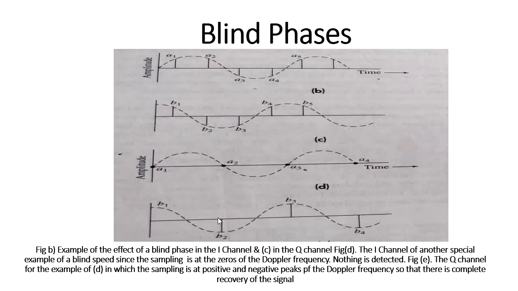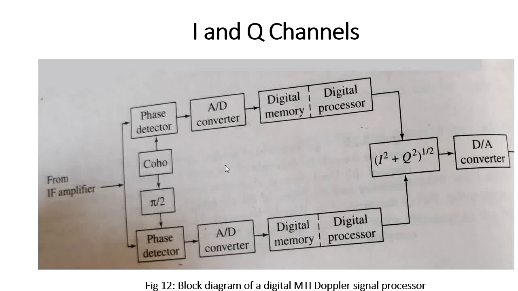So this concept we implemented in the digital MTI process. Even if the Doppler frequency component is deleted in the in-phase channel, I am fetching the Doppler frequency component in the quadrature phase component. If the Doppler frequency component is deleted in the quadrature phase, I am going to get it in the in-phase channel. So we introduce the concept of in-phase as well as quadrature phase in the digital MTI process. That is what we will discuss about the I and Q channel.